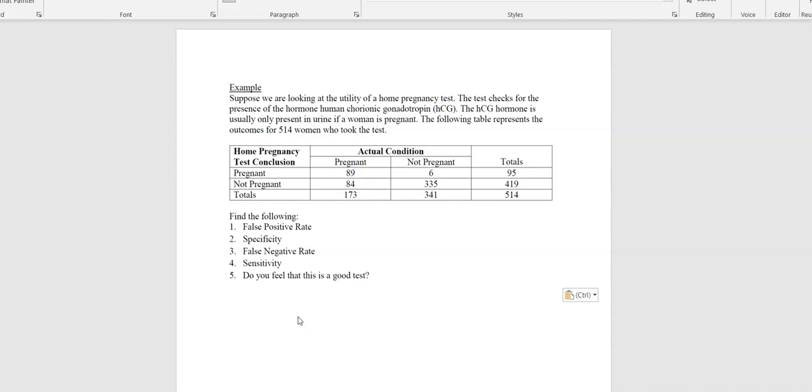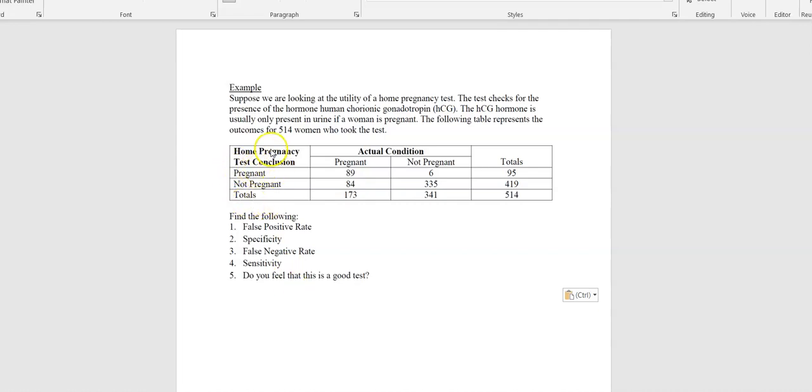All right, so we want to find the false positive rate, the specificity, the false negative rate, the sensitivity, and then we can decide whether or not we think it's a good test. All right, so false positive rate. Let's start with that. Our false positive rate is the number of people who test positive, or who test as pregnant but aren't really pregnant, over the number of people who aren't pregnant.